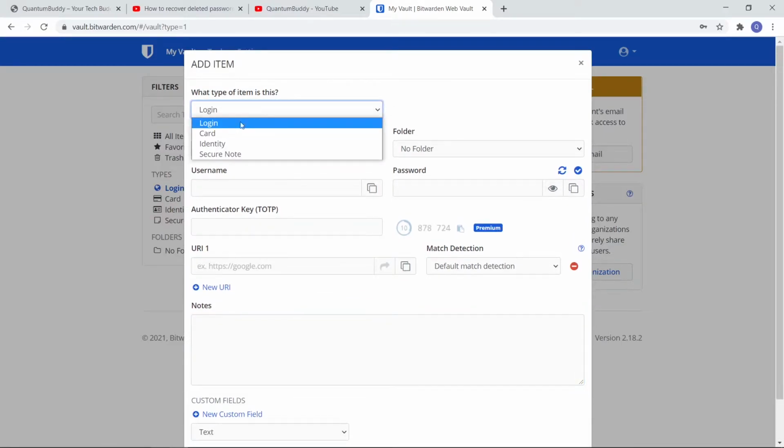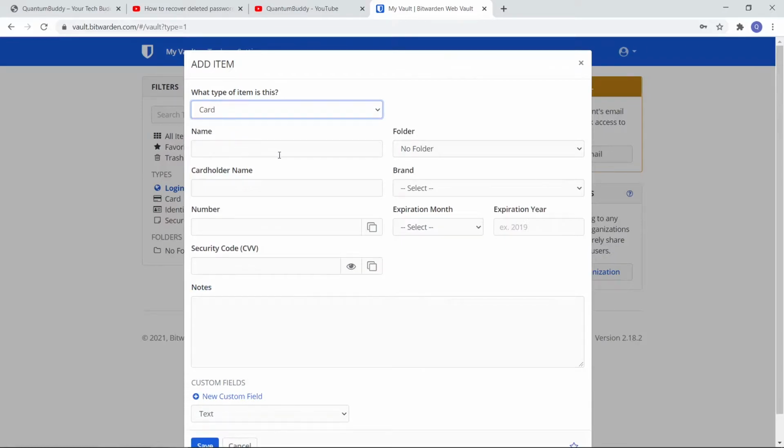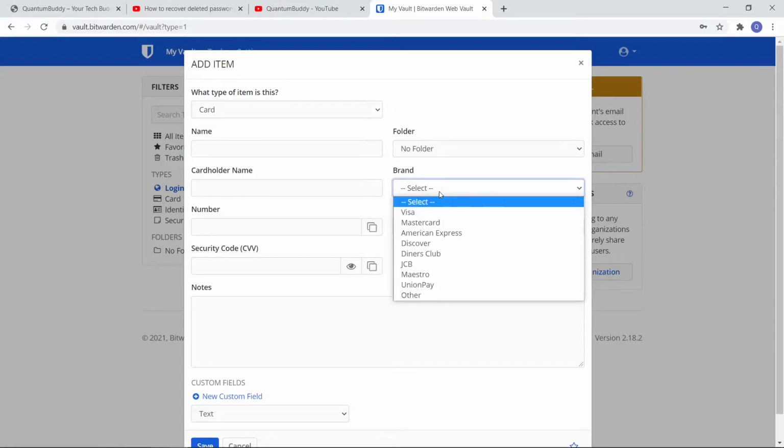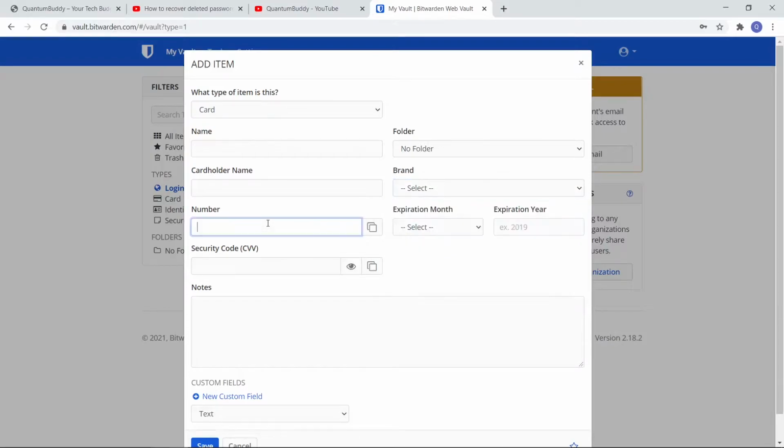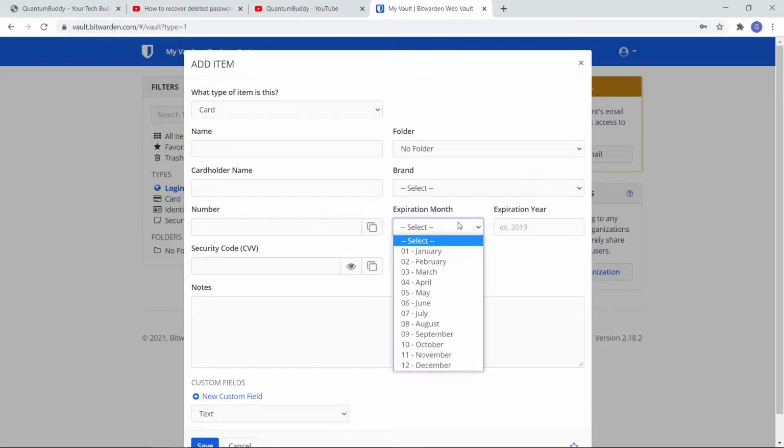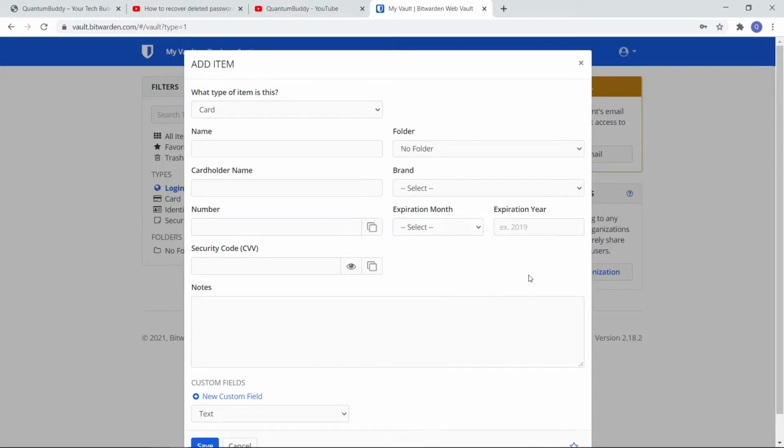Let us see the card type item. Card is also having name, folder, card holder name, and brand. You can give Visa, Mastercard, like that, various brands. Here you have to give your credit card or debit card number, and then expiry month and year. You will be having CVV, right? Security code. You have to give that. If you have any notes, then you can give also.